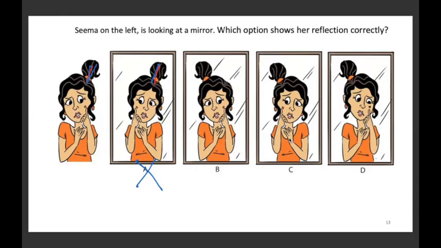So B या C या D में से एक आएगा. Again, if you compare, D का position of the mole and question figure का mole is on the same side. So D भी गलत आएगा. Between B and C, if you compare the eyes, B का eye का position and question figure का eye का position is the same. So B भी गलत आएगा. C is the only option where everything is mirrored. So C is the correct answer. Okay. Move to the next one.